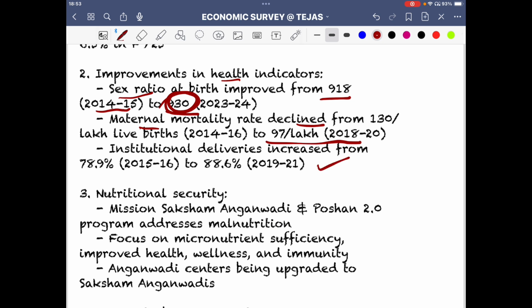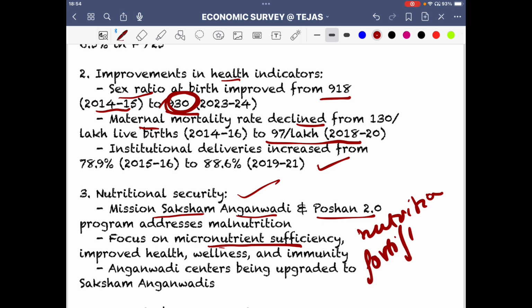Institutional deliveries have increased. Nutritional security has actually been received. So Mission Saksham Anganwadi and Poshan. So again nutrition. Again we are coming with the idea of overcoming micronutrient insufficiency, and towards that we are introducing fortified crops. So crops are fortified with nutrition. So that is about their health, wellness, and immunity.